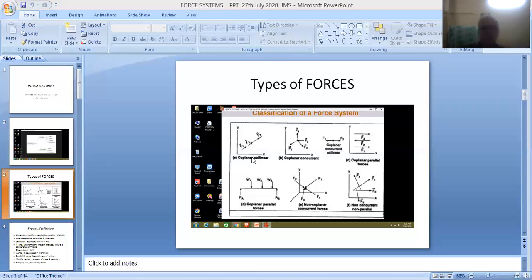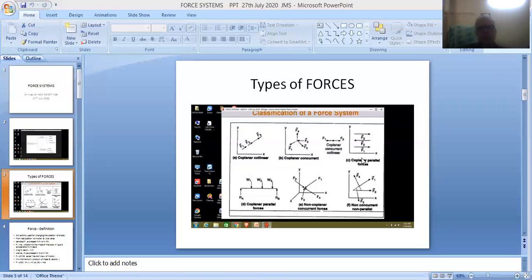There are many ways of representing coplanar collinear forces, many ways of representing coplanar concurrent forces, many ways of representing coplanar parallel forces. So these are some of the figures. First figure for indicating coplanar collinear forces. Second figure for indicating coplanar concurrent forces.